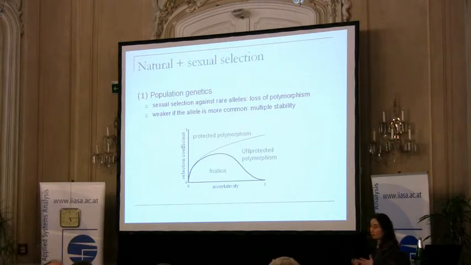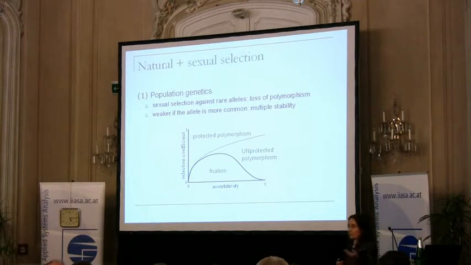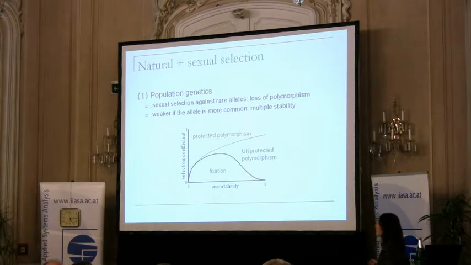So we can have polymorphism, but this type of polymorphism is then not protected. When an allele becomes rare, either by an environmental disturbance or just by genetic drift, then it will not recover. It will go actually now deterministically to extinction. So to illustrate this, look at this figure.